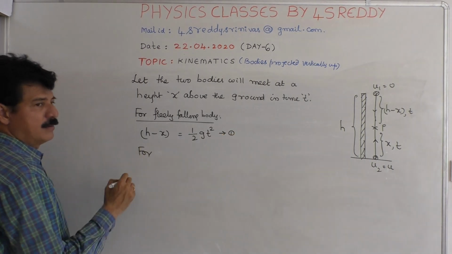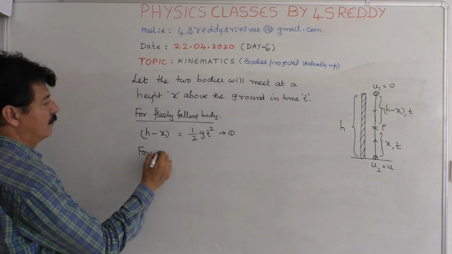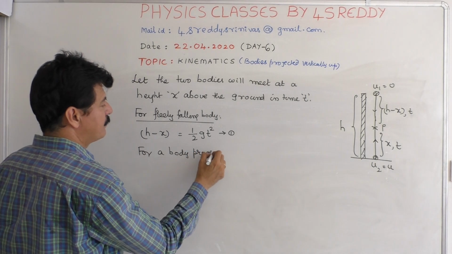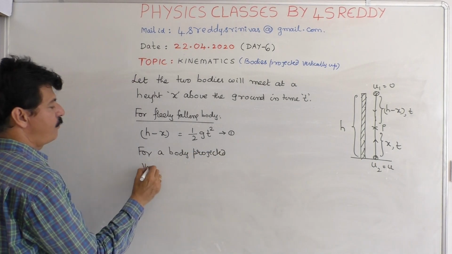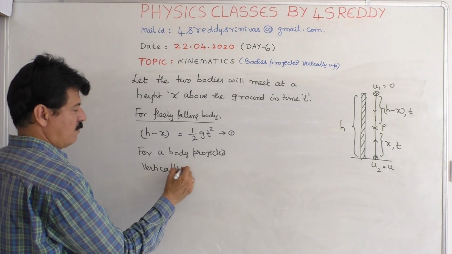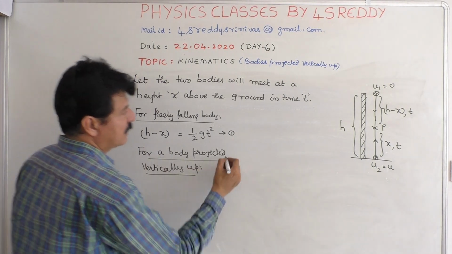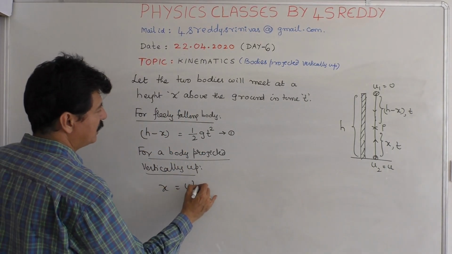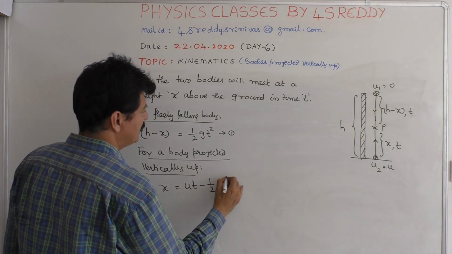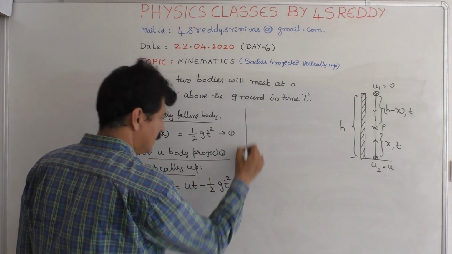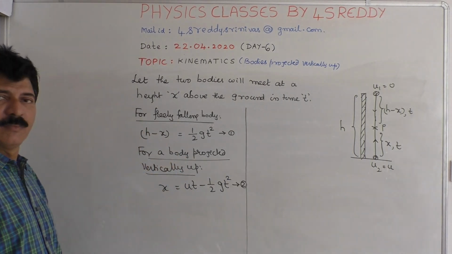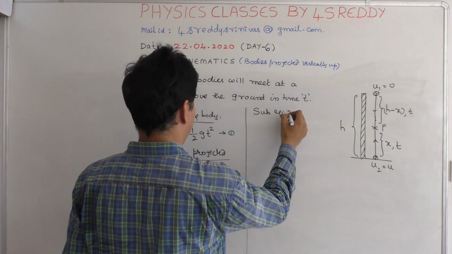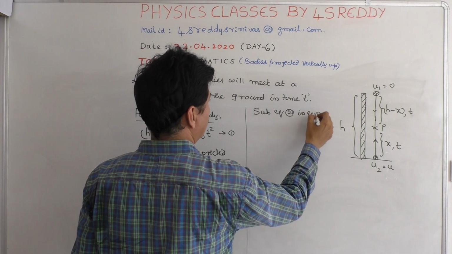For a body projected vertically up, if you consider it covers a distance x, so x is equal to ut minus half gt square is the second equation. Now substitute equation 2 in equation 1.